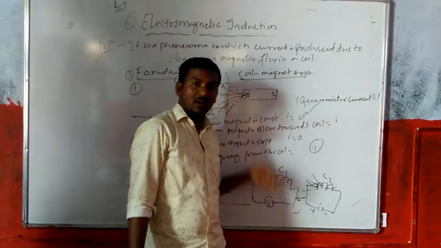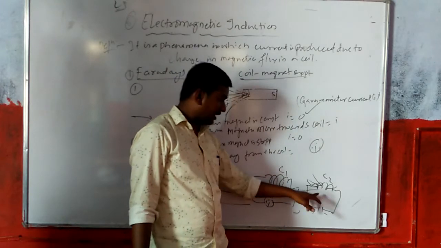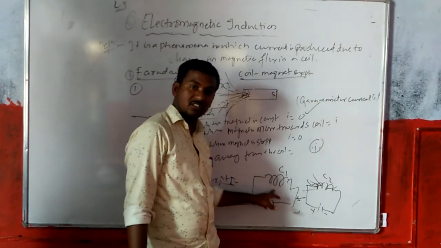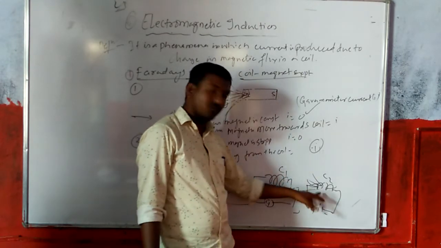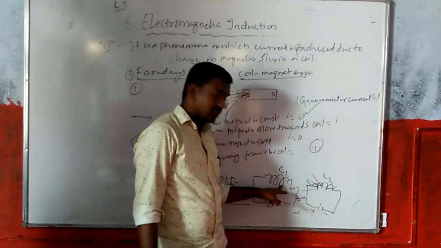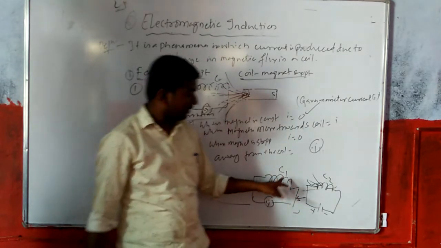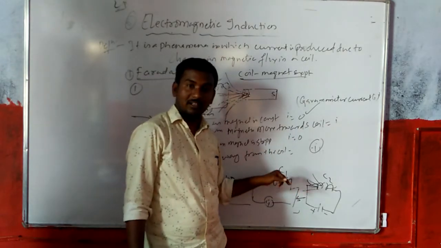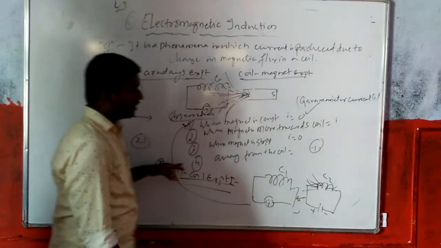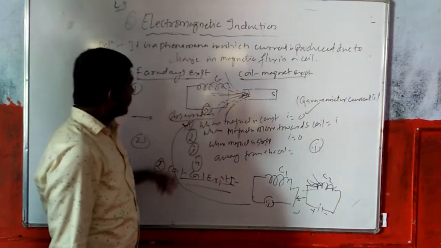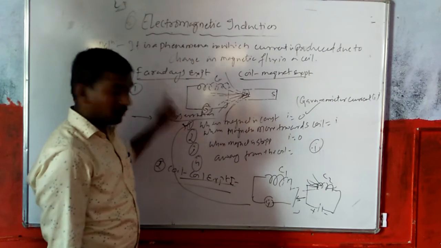What does it depend on? It depends on the current. That current induces your magnetic field. So the electromotive force is induced by means of magnetic flux. An electric current is induced in the coil due to the change in magnetic flux. Okay, so this is coil experiment number 2, that is Faraday's experiment number 2.